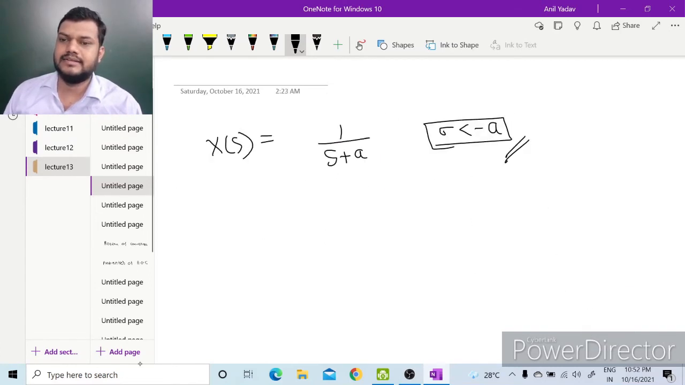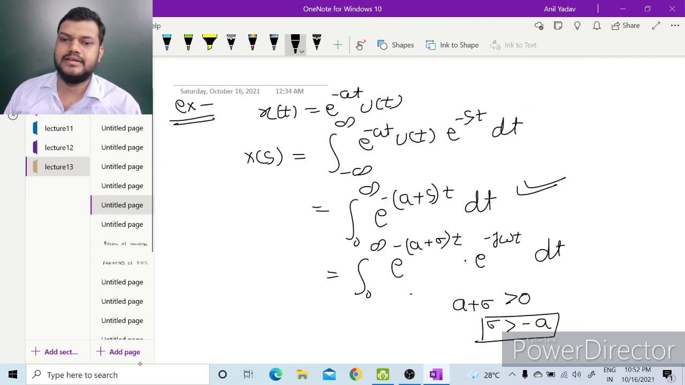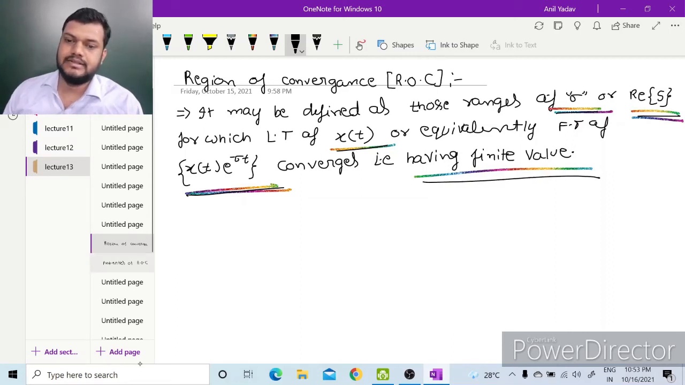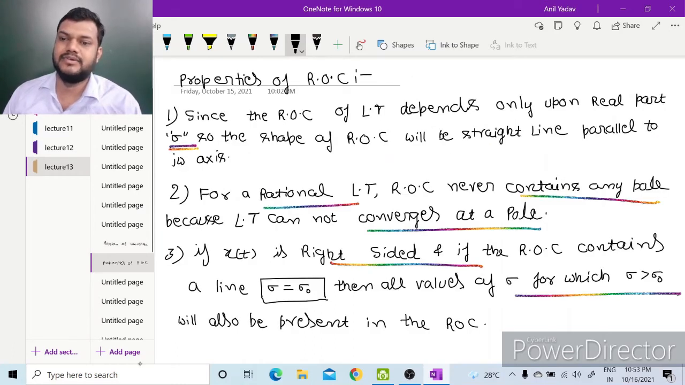We can see the region of convergence is important information which we have to provide with the Laplace transform of any signal. The region of convergence may be defined as those ranges of sigma, or real part of s, for which the Laplace transform of x(t), or equivalently the Fourier transform of x(t) e to the power minus sigma t, converges, that is, has a finite value. There are some important properties of ROC, which are as follows.